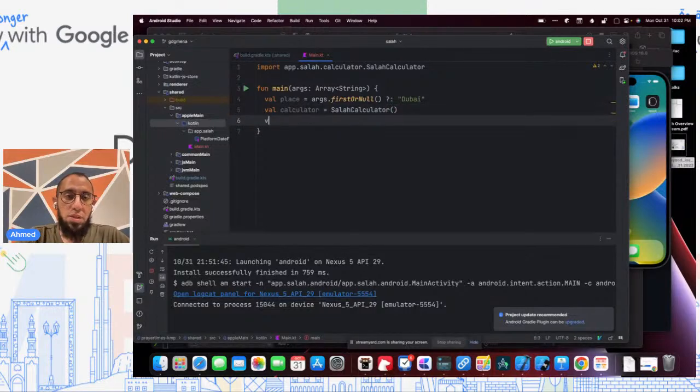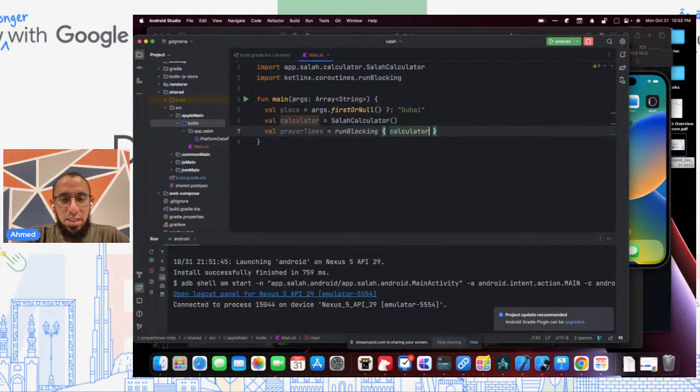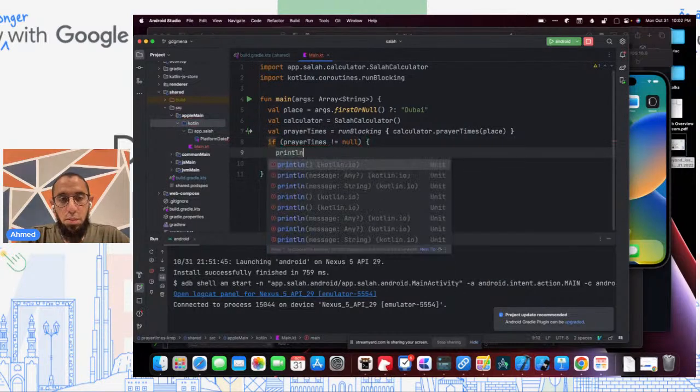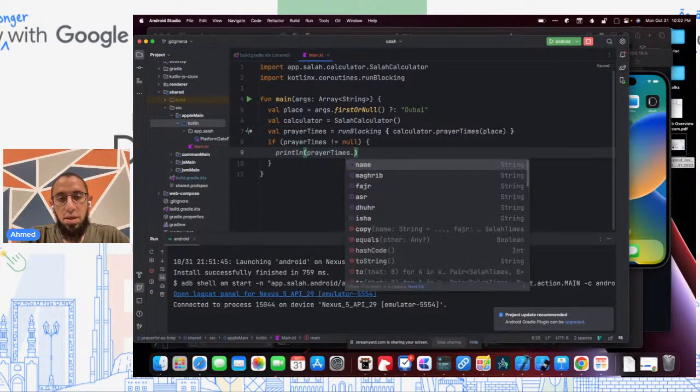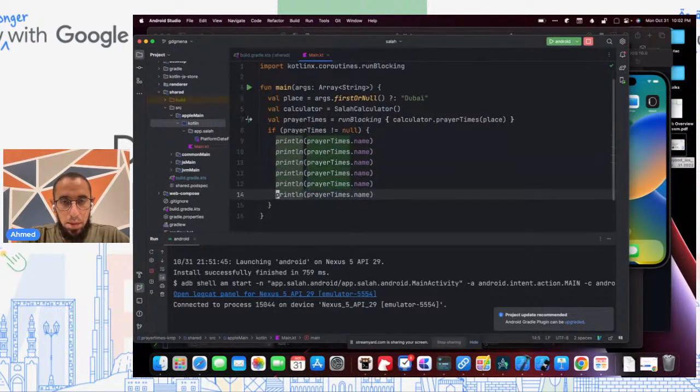And we will say prayer times equals. In this case, we'll do run blocking, which isn't really the best thing to do, but in this case, it's okay. So we will ask it to block the thread and calculate the times and give us the times. And then we'll say if the times are not null, we will print line prayer times dot name, and we'll do this for every prayer time. So we do this, and that's it.